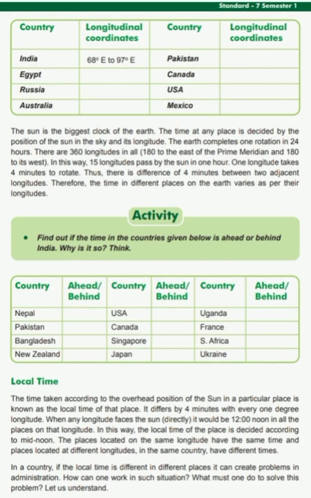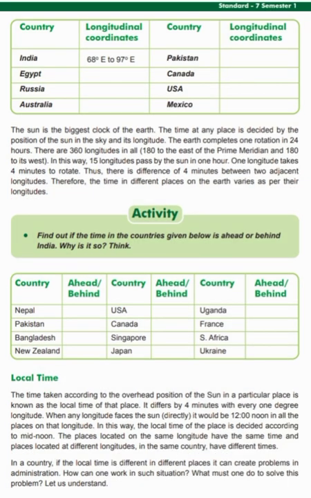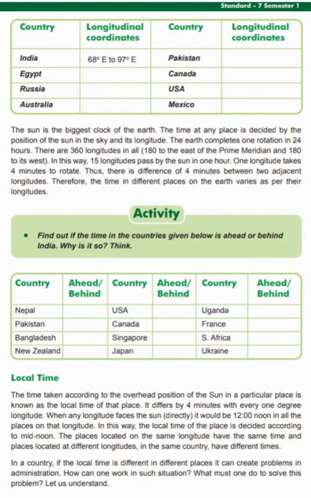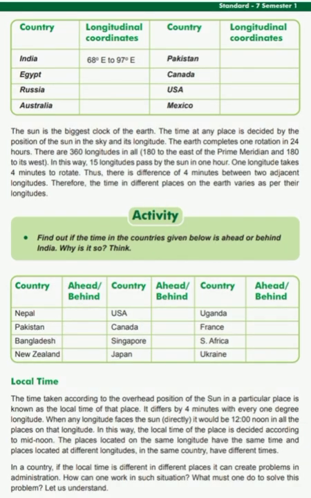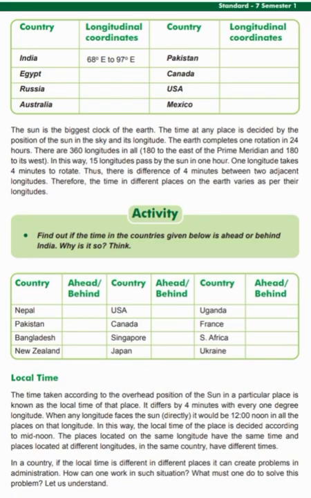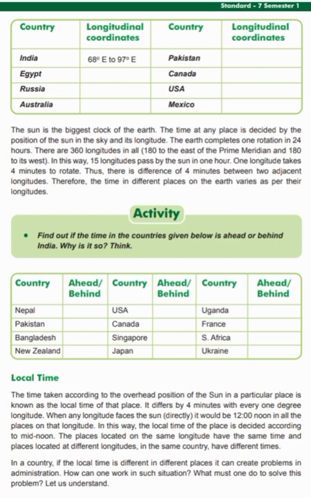The earth completes one full rotation in 24 hours. There are 360 longitudes. Thus, 15 longitudes pass in front of the sun in 1 hour. So, one longitude takes about 4 minutes to pass in front of the sun. So, two subsequent longitudes have 4 minutes of difference in time.